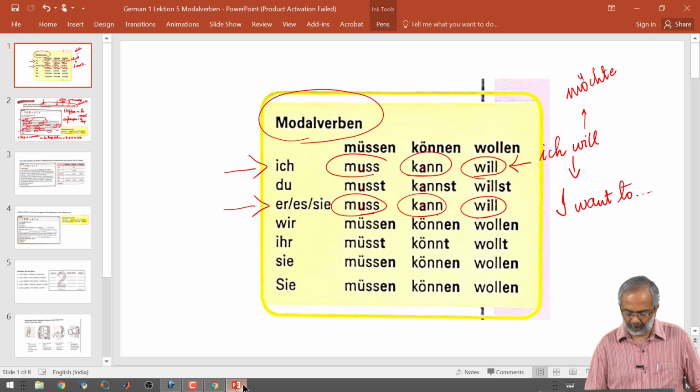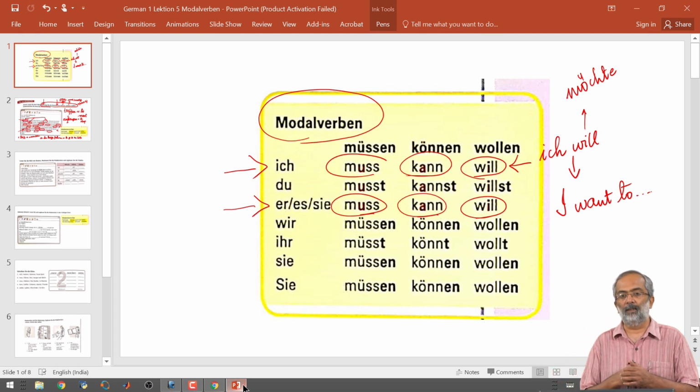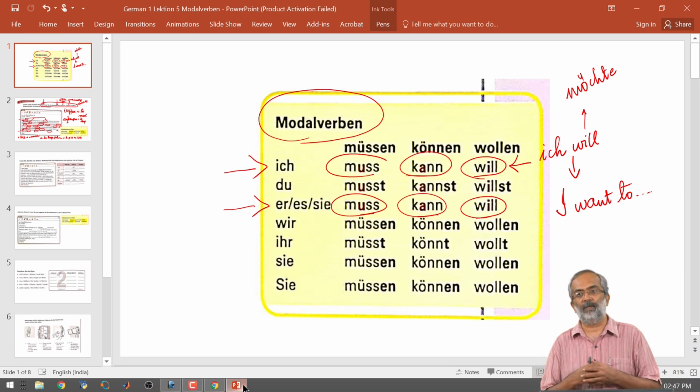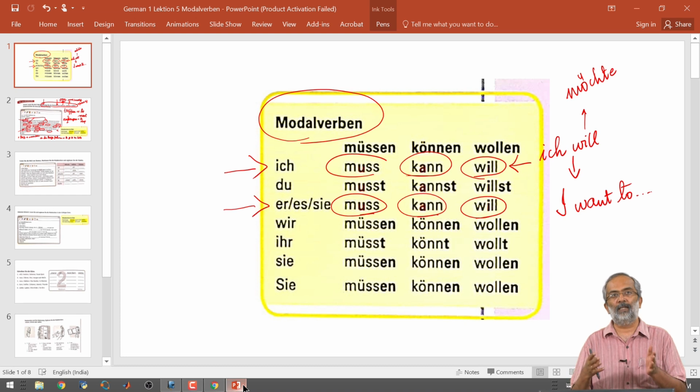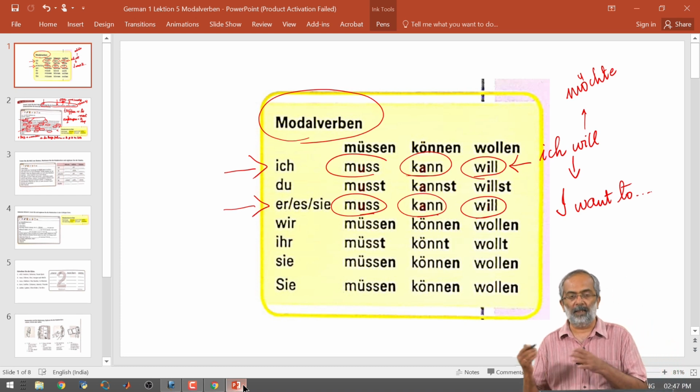So, with this introduction to the modal verbs, we are doing modal verbs right now in this particular lecture also because modal verbs are there in the other lessons that we are doing this week, and you will find modal verbs come up in various other lectures as well.